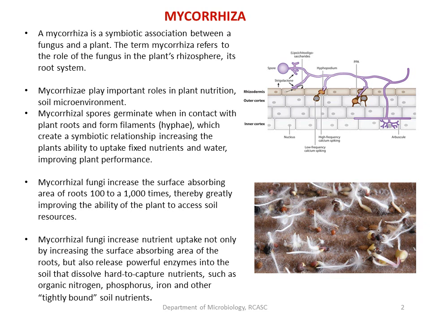Hence, this mycorrhiza plays a major role in increasing nutrient uptake, not only by increasing the surface absorption area of the root, but also by releasing certain powerful enzymes into the soil, so that it helps in dissolution of hard to capture nutrients.